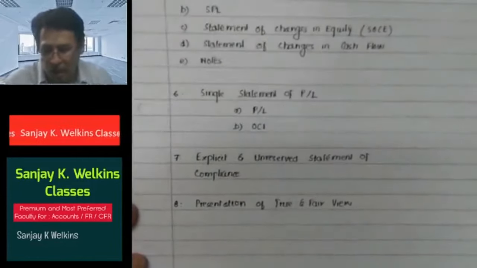It should not be vague, it should not be clumsy, it should not be opaque. The transparency should be there. And of course, if we need, then we should provide additional disclosures so as to comply with the specific requirement of any Ind AS. So this is what we mean by true and fair view. You must have noticed, it looks so easy, but sometimes it is very difficult to give an answer to. I hope after having a look over this, you are now in a position to deliver an answer which would satisfy.